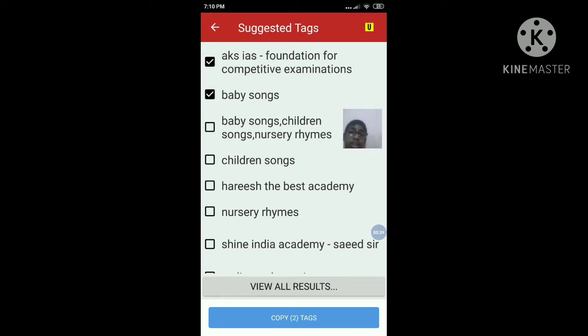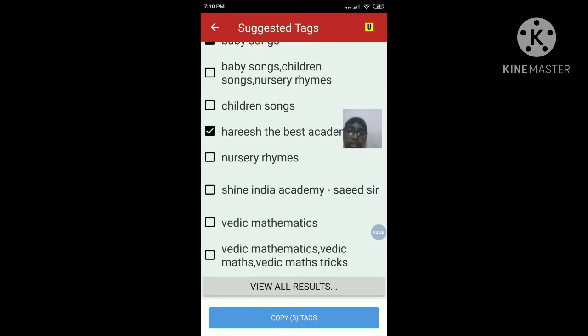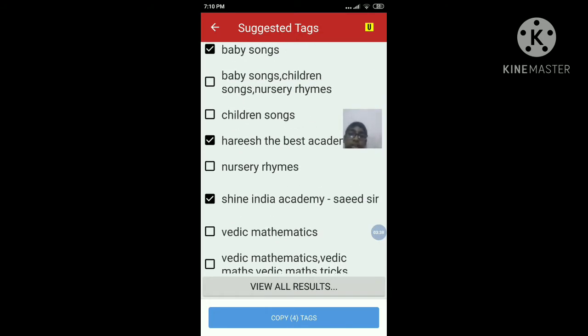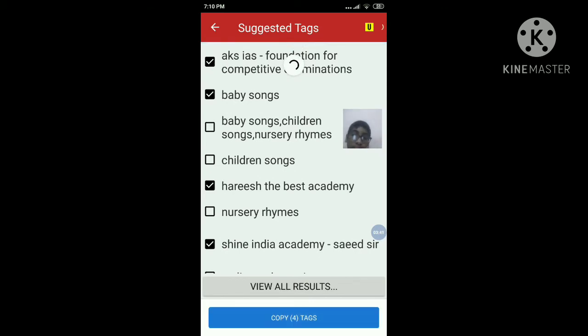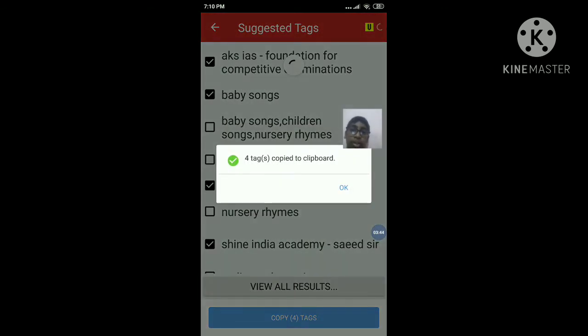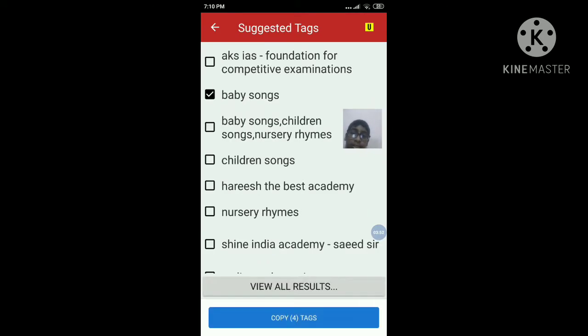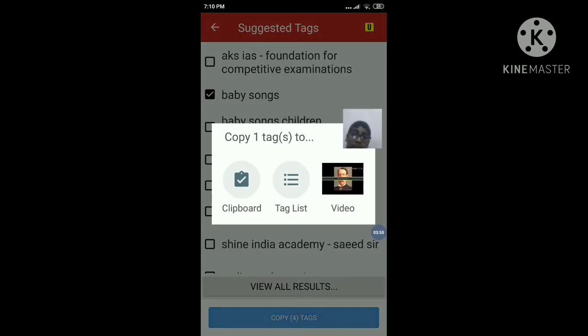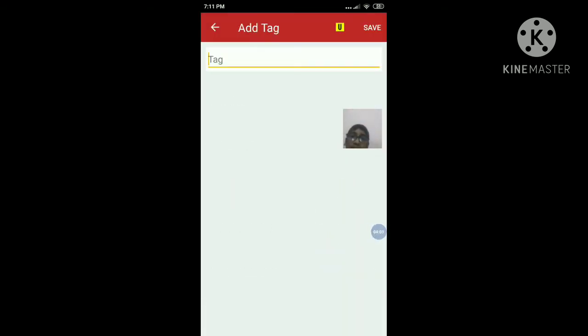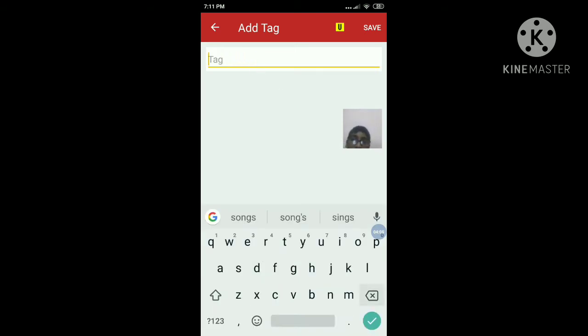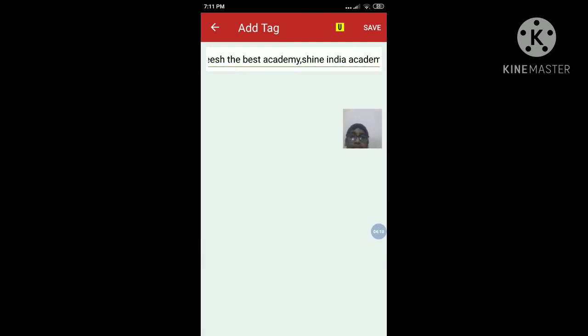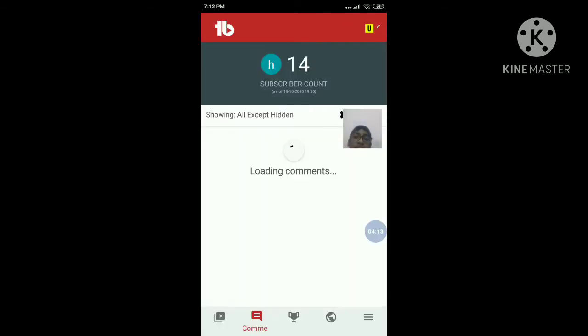It will give at least 2-3 tags for any video. Suppose I have made a video about atomic structure. It is showing all these tags. You need to click the tags and add them to this video. So copy to clipboard, and next click edit tags, and now you need to add it. Click edit tags and just say add, and paste it here. Wait friends, not this. Yes, you need to add and just click save.